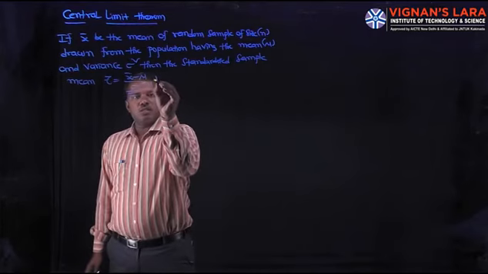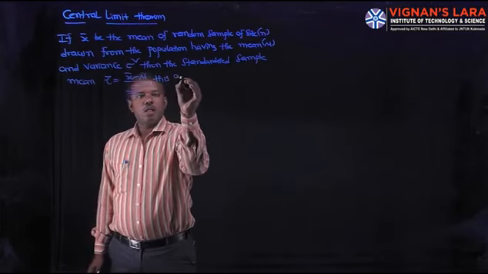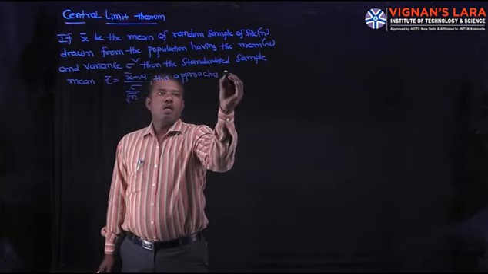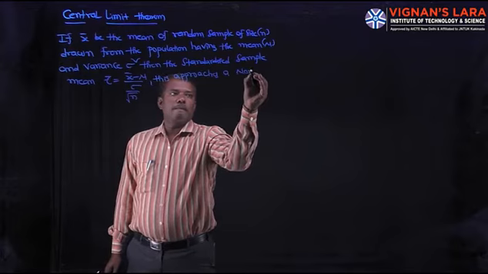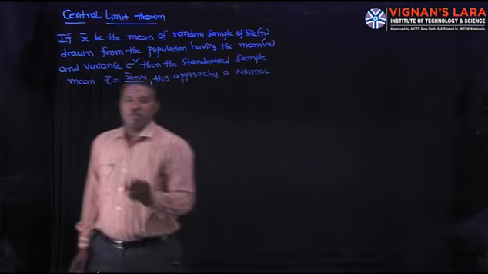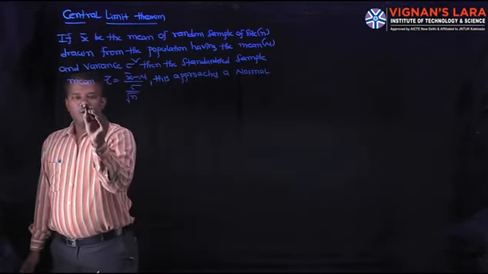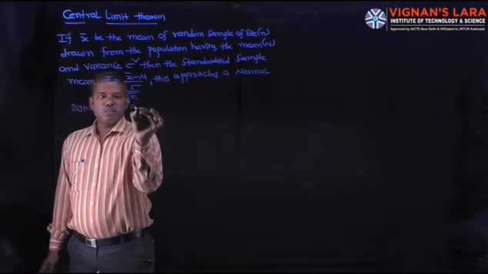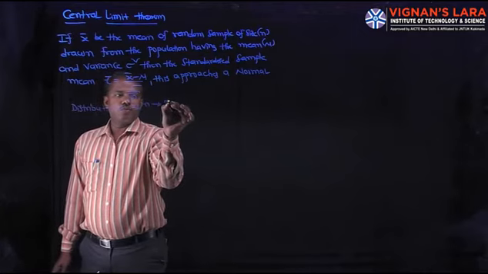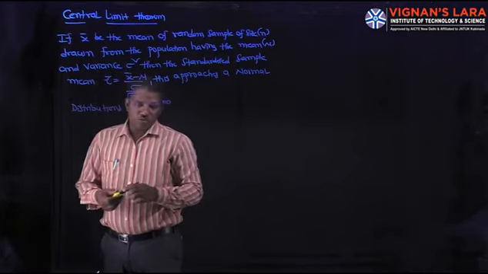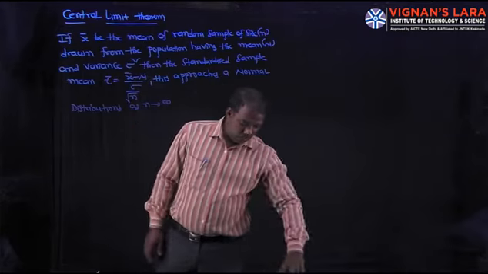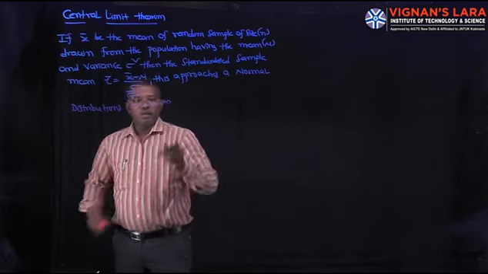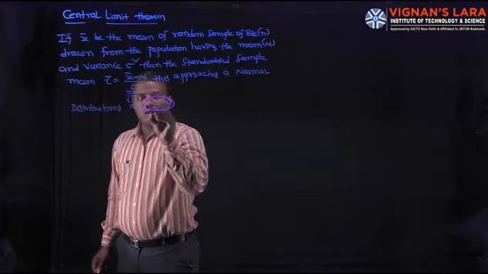This approaches a normal distribution as n tends to infinity. As n tends to infinity means the size of the sample is more than or equal to 30, it represents a large sample.